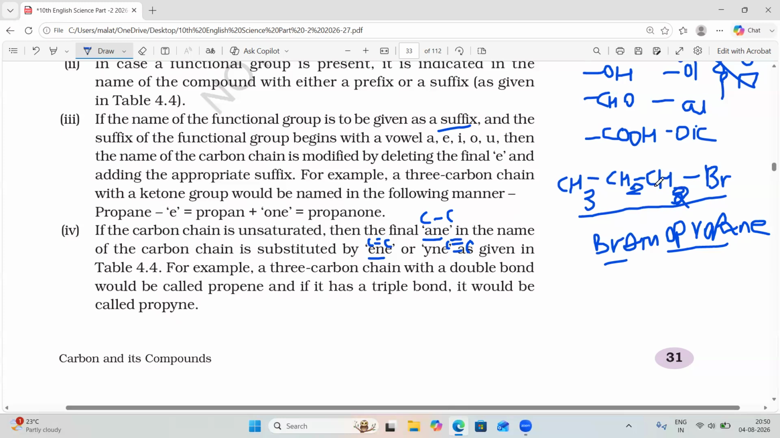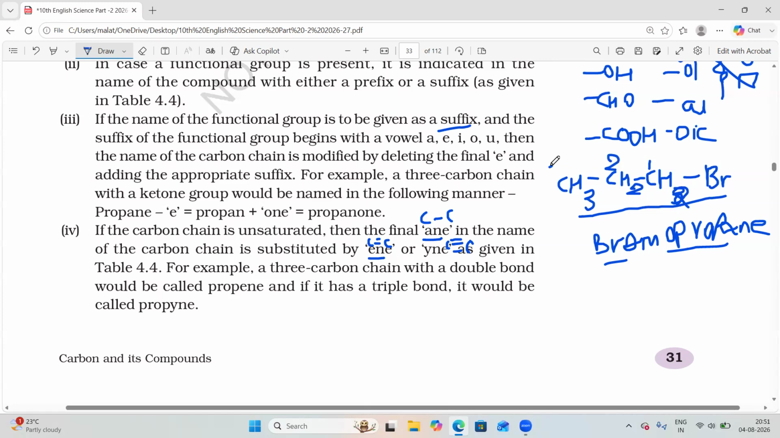So while giving the number to the carbon atoms, how should we write? From this side we should write first carbon, second carbon, third carbon, or from this side we should write 1, 2, 3, like that we should give. That is very important. Where the functional group is present, the carbon with the functional group should get the least number. So you should start from that number.